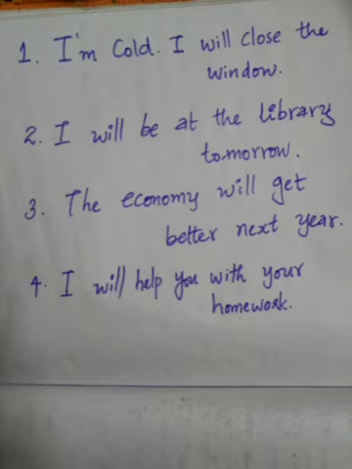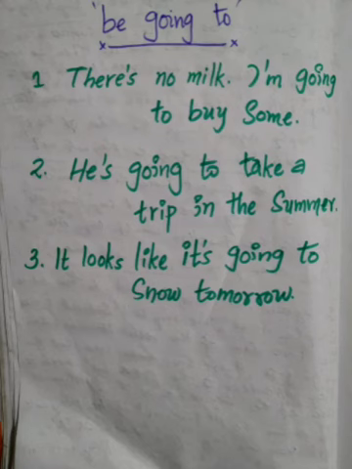Let's move on. You can also use be going to express a future action, and it's almost the same as will. Here are some examples. First one is, there is no milk. I'm going to buy some. What you see here is the subject and then the be verb am. I am, and here we use the contraction I'm. I'm going to buy some. I made a decision to buy some because there is no milk.